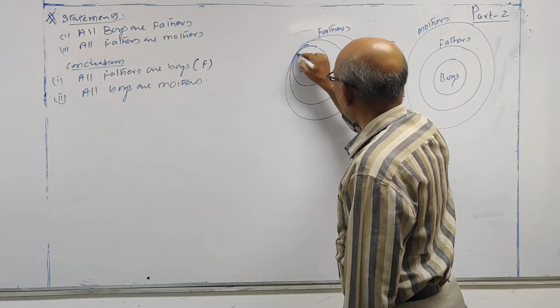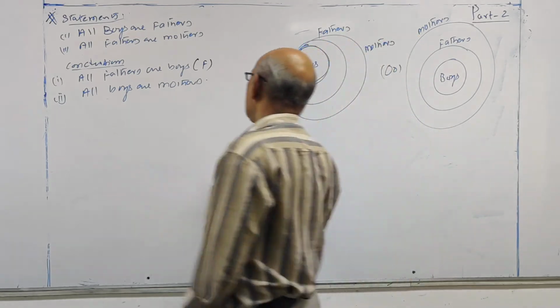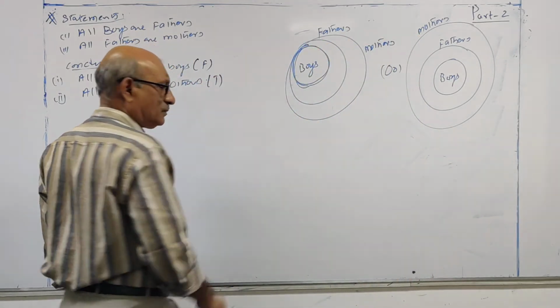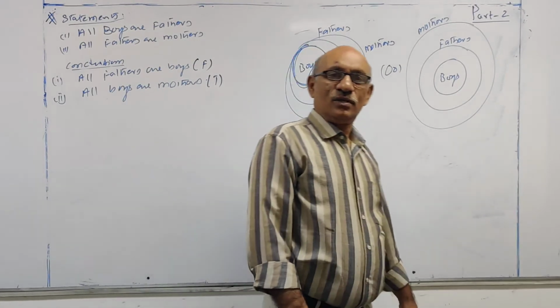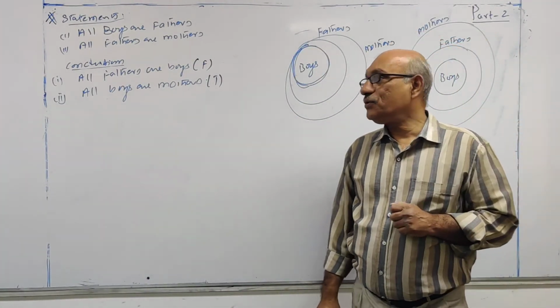And this part of mothers set is boys. So all boys are mothers. This statement is true. Okay, this is looking at the Venn diagram. And see the note which I gave to you.